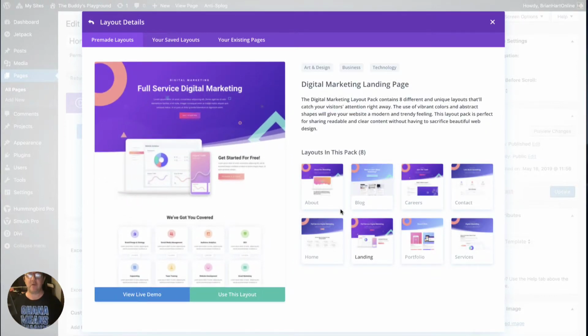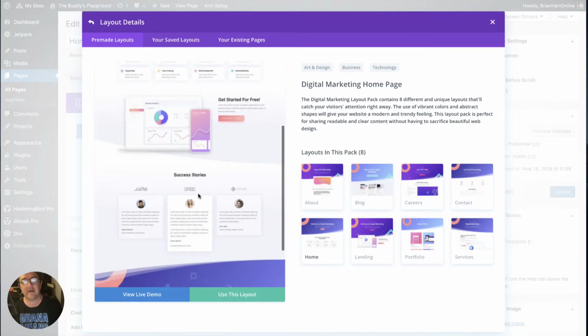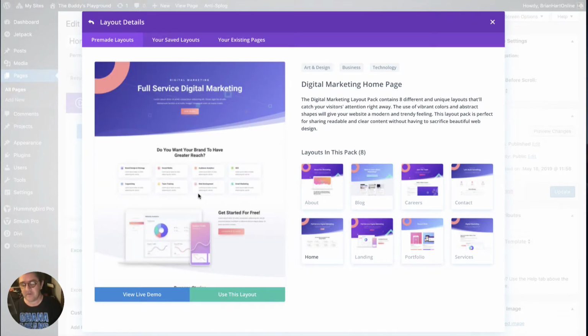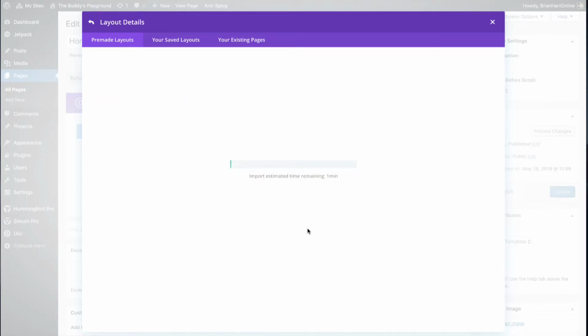Now as you can see, once you've picked the style that you're going for, you get all the different page layouts that you can go from, like the home page, which is the one we're going to pick. Normally quite short. Excuse the noise in the background, someone's doing some work. You've got landing pages, service pages, contact us, blog, and it goes on and on. So let's pick the home page because that's the one we're working on. I'm just going to click use this layout.